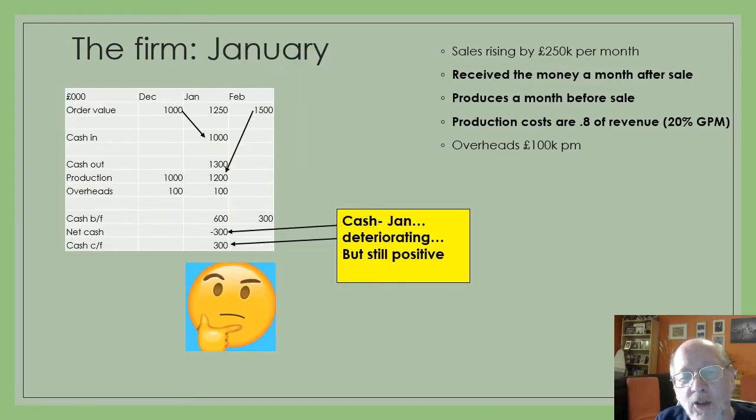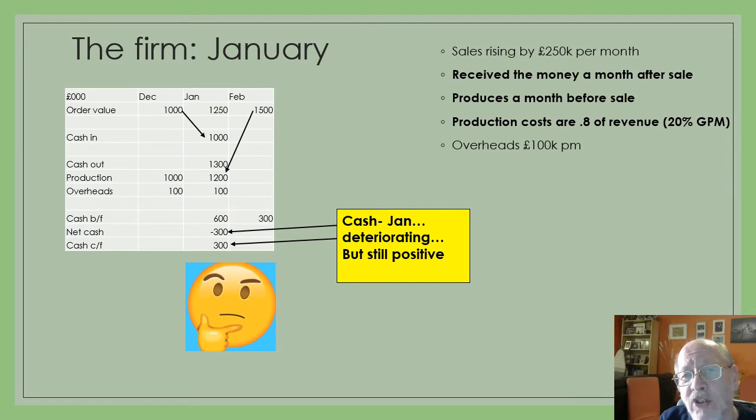However, let's look at our cash flows. Remember, we came into January with 600,000 in cash. We are going to be receiving, in terms of cash in, 1 million from our sales the previous month in December. But we're producing for the expected sales in February. Remember, that's going to be 1.5 million. So our production costs in January are going to be 1.2 million. So with our overheads at 100,000, our cash out is 1.3 million, but our cash in is only 1 million.